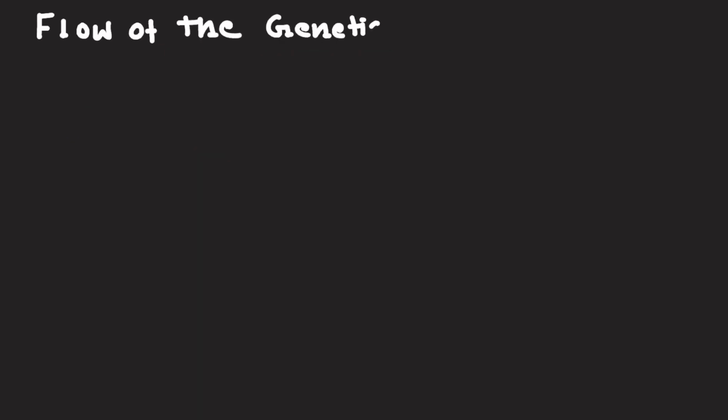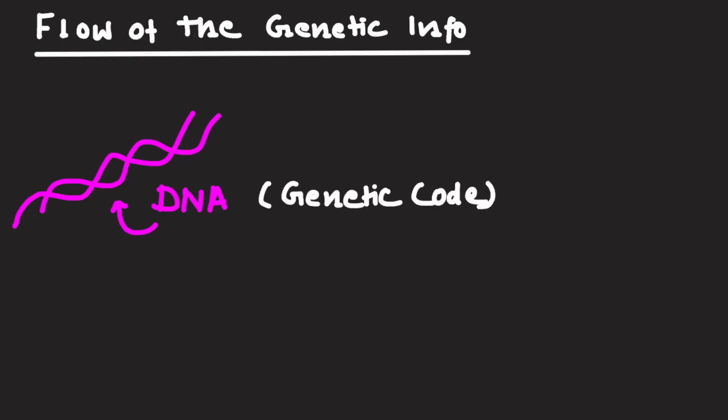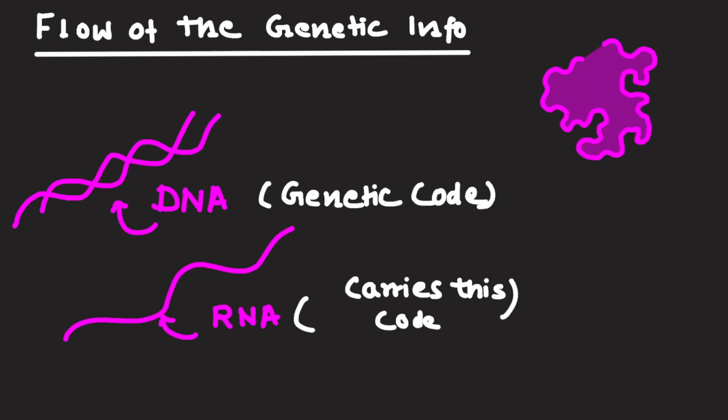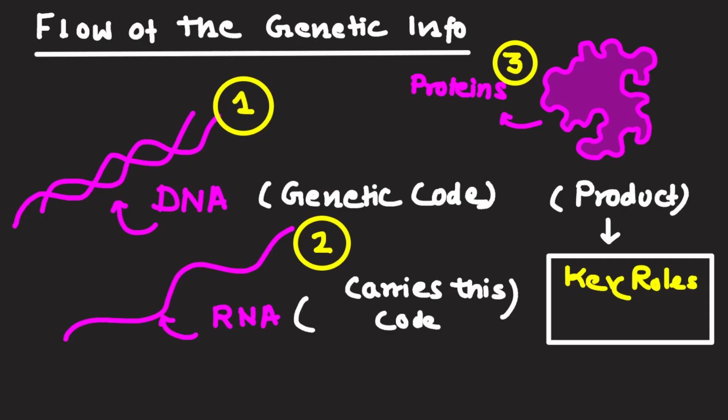Flow of genetic information. DNA stores the genetic code of an organism. RNA acts as an intermediate that carries this code. Proteins are the final functional products that perform structural and enzymatic roles. Thus, information moves in one-way direction, DNA to RNA and to protein.